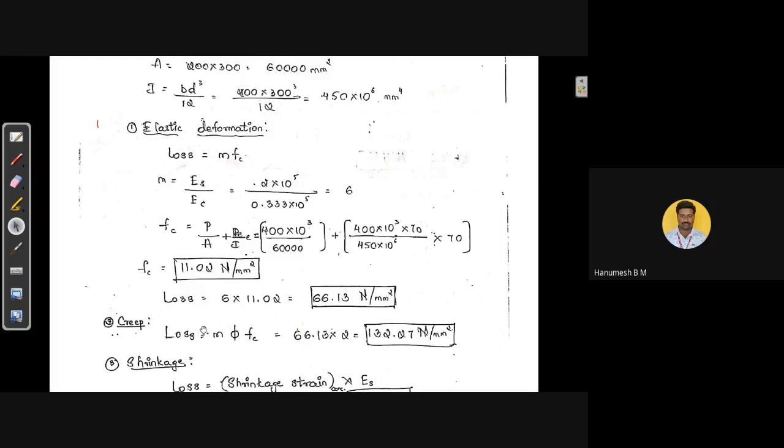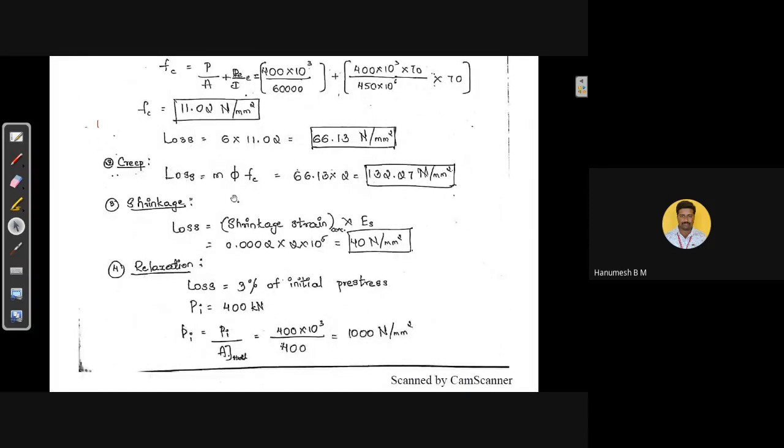Second one, that is loss due to creep of concrete. In this problem, creep coefficient is given. If the ultimate creep strain is given, we switch to the ultimate creep strain method to calculate the loss due to creep. But in this problem, he has mentioned the creep coefficient, that is phi value, as given. Hence, using the creep coefficient method, we need to calculate the loss due to creep of the concrete. Hence, loss is equal to m into phi into Fc.